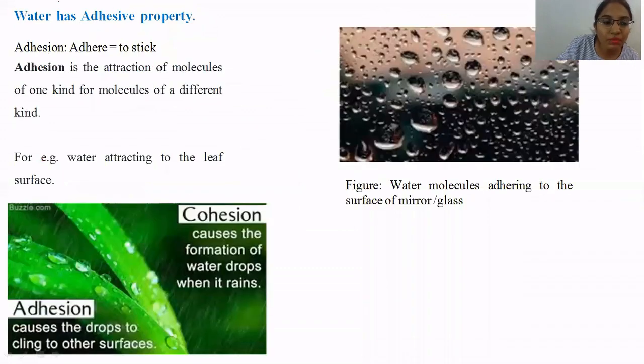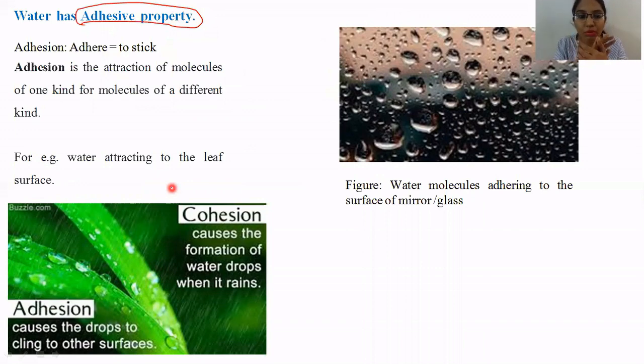Now, the next property is that water has an adhesive property. Adhesive means to stick. But here we are not talking about water molecules sticking to each other; we are discussing that water can stick to some other surface also. For example, as you can see on the mirror, which is glass, the water is not just sliding down; it is sticking. Water molecules are sticking onto the surface of the mirror. Such a property is known as the adhesive property.